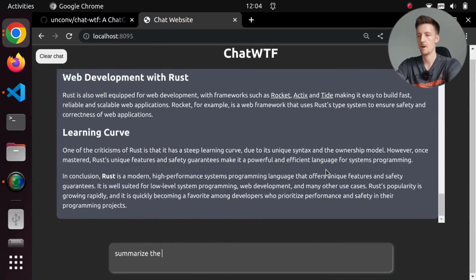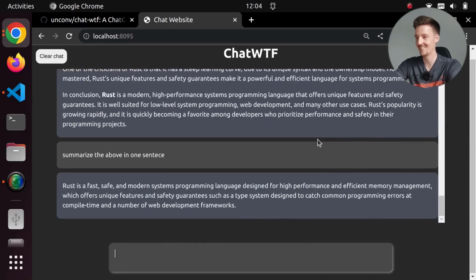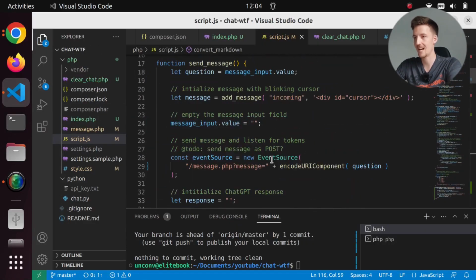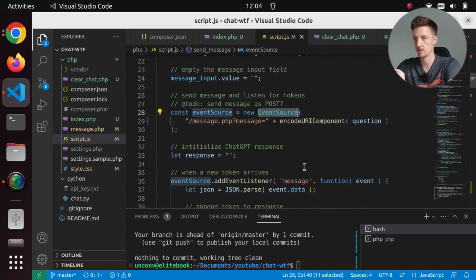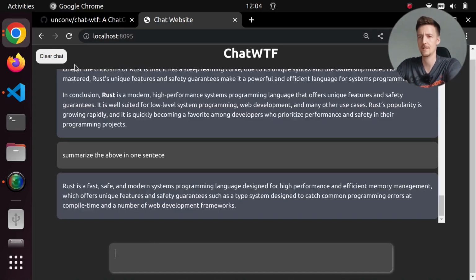Summarize the above in 1 sentence. Rust is a fast, safe, and modern systems programming language. Okay, so it still remembers the chat history and the context, even if I refresh the page. So now let's take a look at this event source posting. Can I post to an event source? I'm not sure if we even need to do that, but let's see if that's possible.